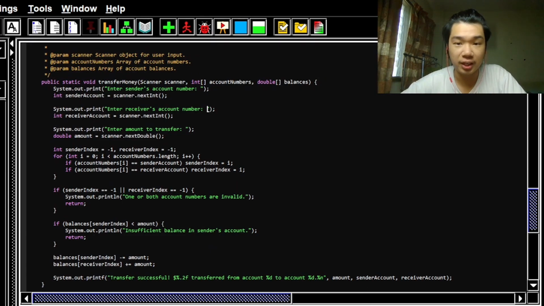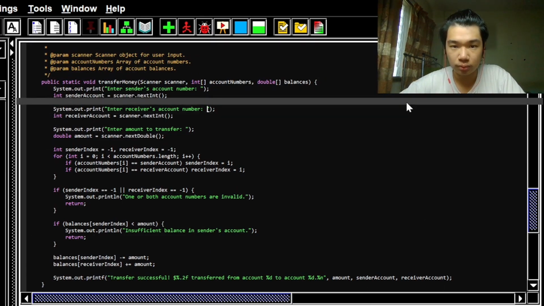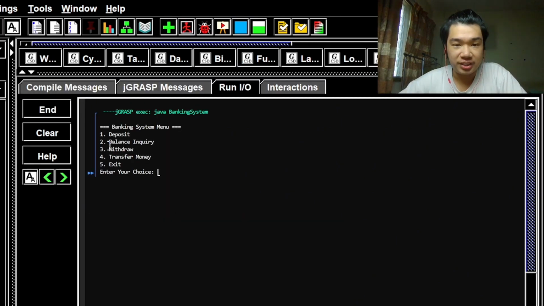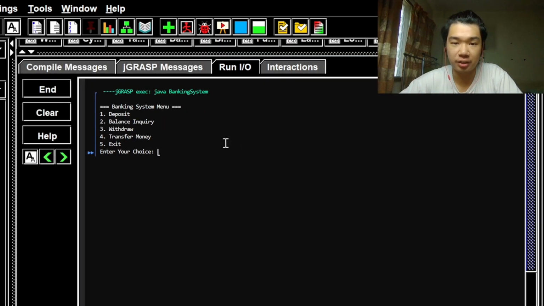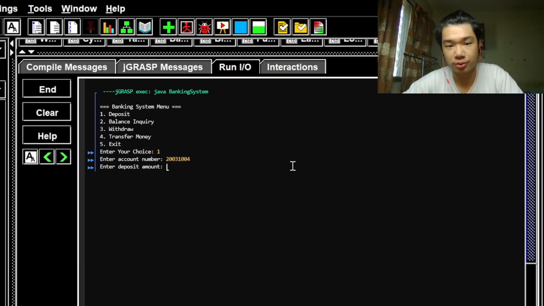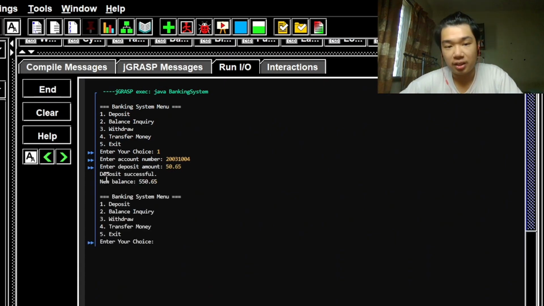So now let's take a look at the output. The output that's run. Let's say I want to deposit 50 ringgit 65 cents into our first account, which is this 2003 1004. It outputs a confirmation statement so that it updates you of your new balance, and as you can see, deposit successful, new balance 550.65.